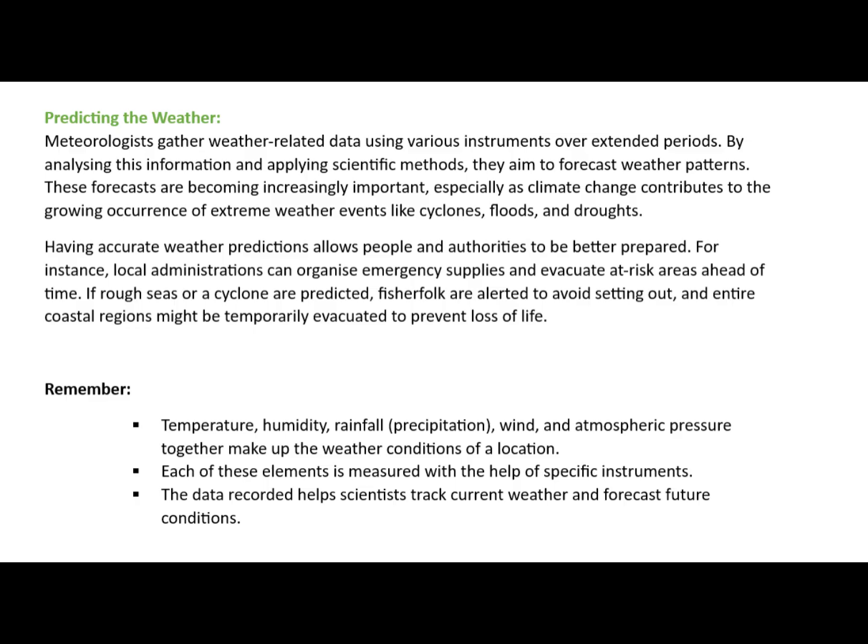Remember, temperature, humidity, rainfall, precipitation, wind, and atmospheric pressure together make up the weather conditions of a location. Each of these elements is measured with the help of specific instruments. The data recorded helps scientists track current weather and forecast future conditions.